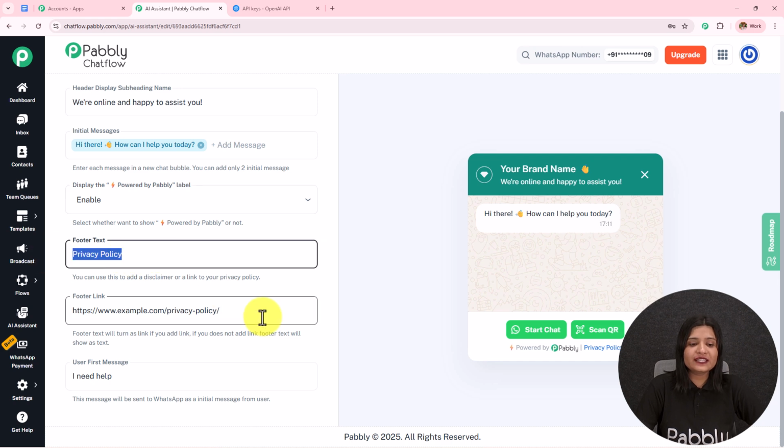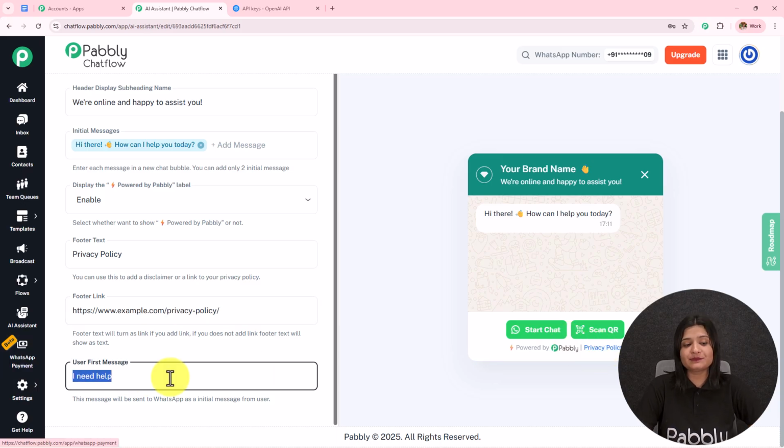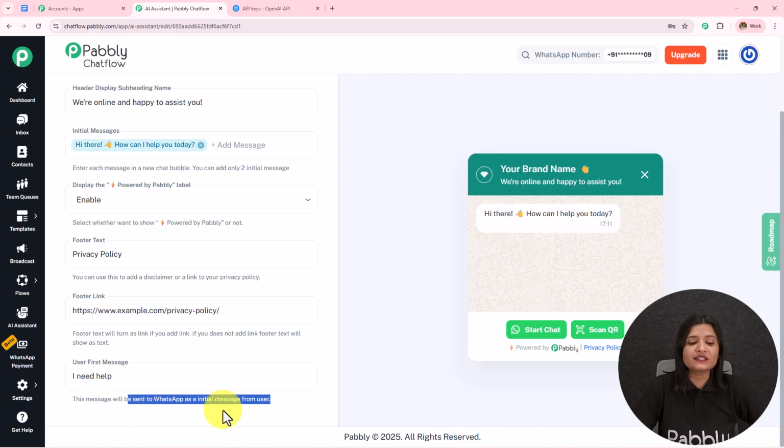We have the footer text and footer link. I have added privacy policy as the footer text, and then I have added the footer link as the privacy policy. You can enter according to your choice and preference and it will start appearing over here. We have this user first message. So this message will be sent to WhatsApp as the initial message from the user. It is not necessary that the user sends only this particular message.